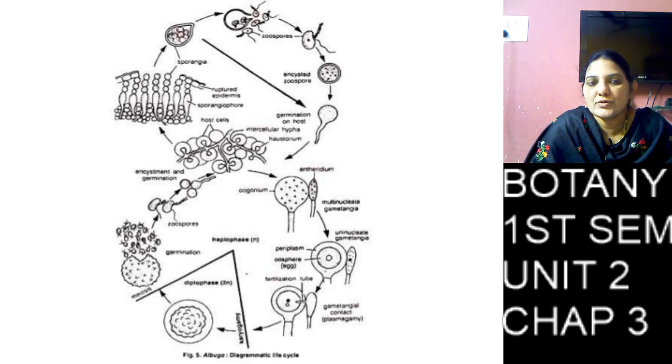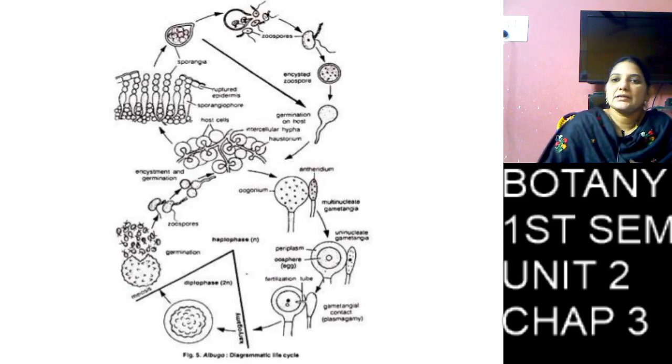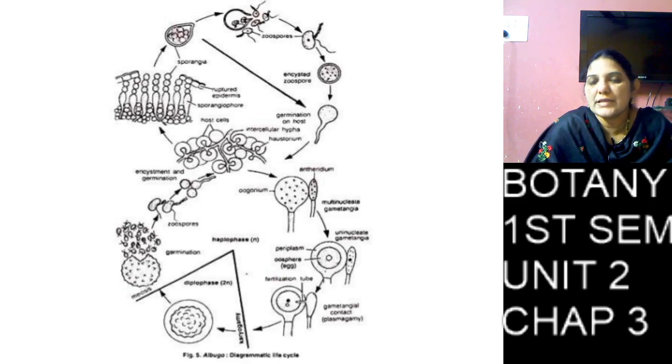Here, the female sex organ, when the female gamete and male gamete, that is nothing but the antheridium nucleus and oogonium nucleus. So here the oogonium nucleus and antheridium nucleus fuse with each other and they form one zygote.